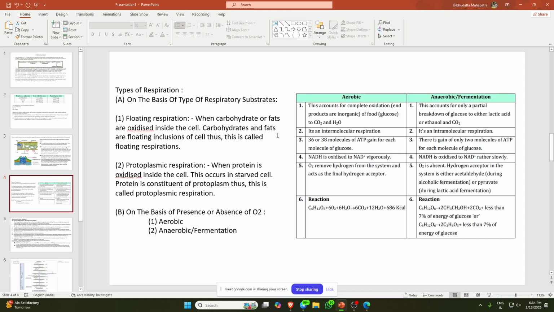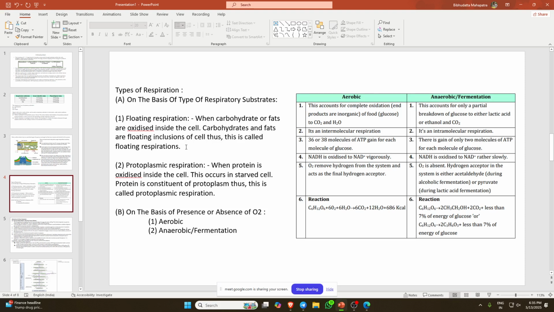Here, types of respiration. There are generally two types of respiration: on the basis of the respiratory substrate, and on the basis of the presence or absence of oxygen. On the basis of respiratory substrate, one is called floating respiration. When carbohydrates or fats are oxidized inside the cell, it is called floating respiration.